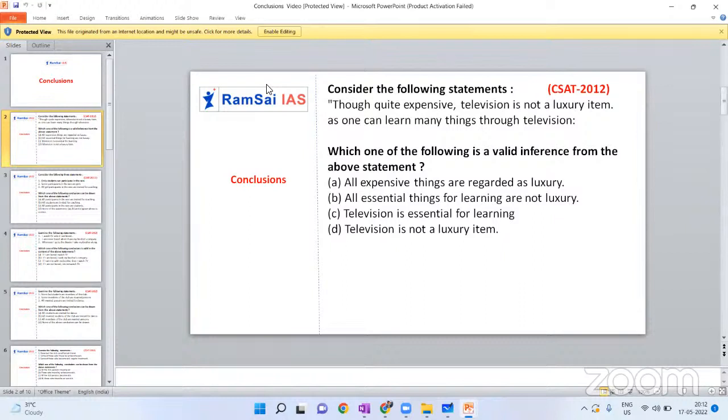So let me repeat from the first statement. I can say television is a quite expensive thing. From the second statement, I can learn something from the television. So if you want to combine the two, there is no relation actually. We have only one word, television, in common, but there is no logical relation between the two. So by combining the two, you should not conclude like, okay, I am learning something from television and television is expensive, so if I learn from something, that should be expensive. You should not pre-assume, you should not combine two statements illogically. Okay, hope it's clear for you.